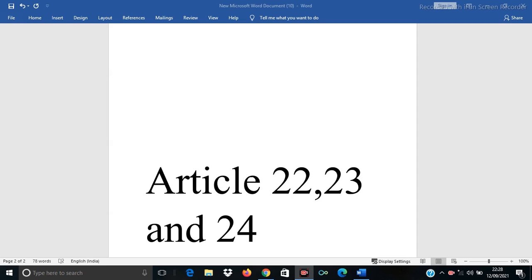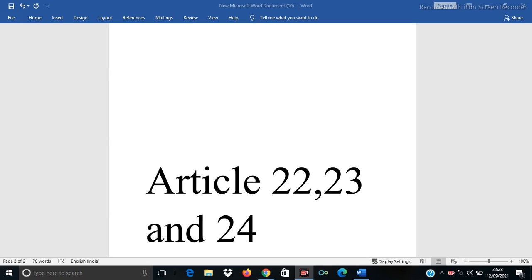Article 21 deals with the law must be reasonable, fair and just. So certain laws must fulfill the conditions of Article 21 and Article 19 of the Constitution.